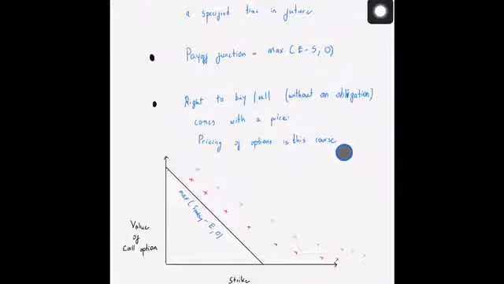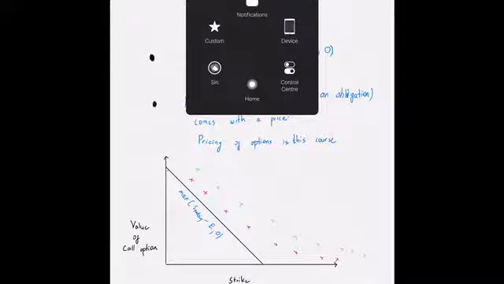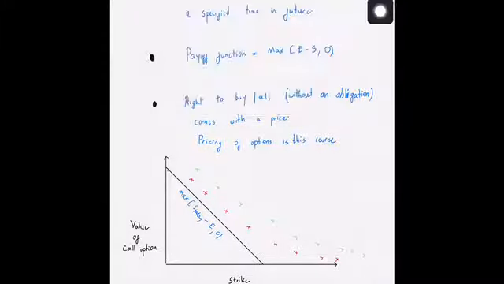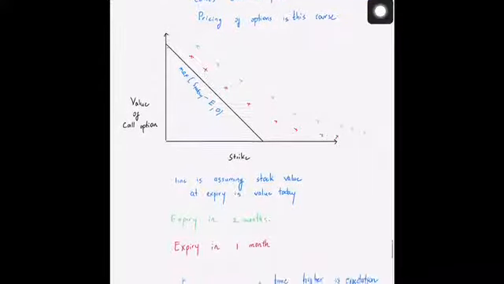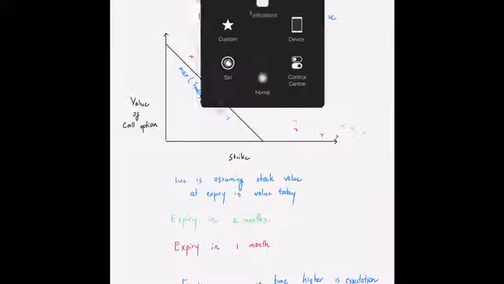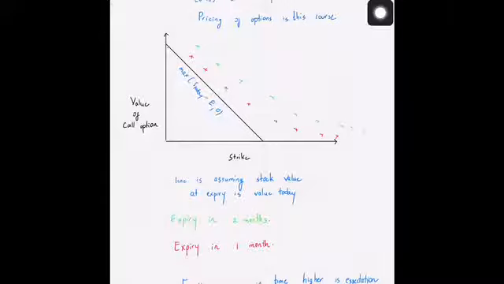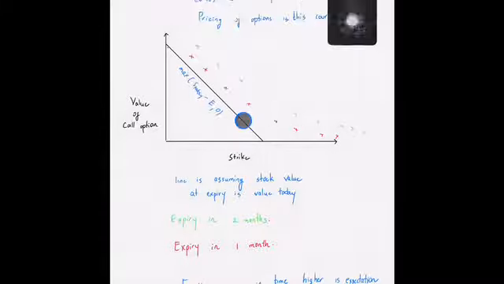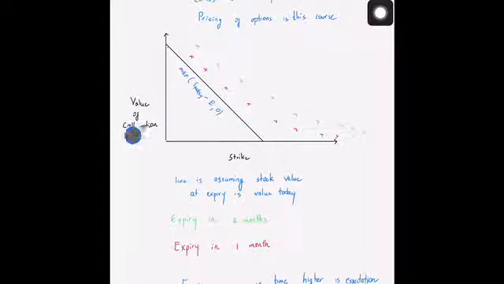Now let us consider what is the value of the call option.